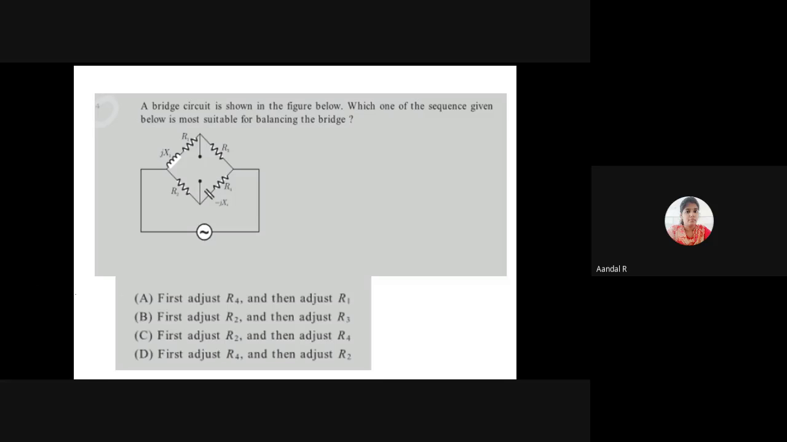They have given the 4 options. What will be the best option to balance the bridge? That is the question. They have given a bridge circuit, and they are asking which of the following sequences will be the best suitable for balancing the bridge. What is the balancing condition for the bridge? Just try it.